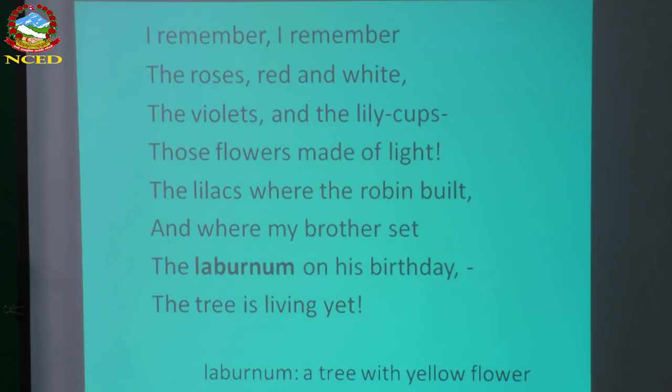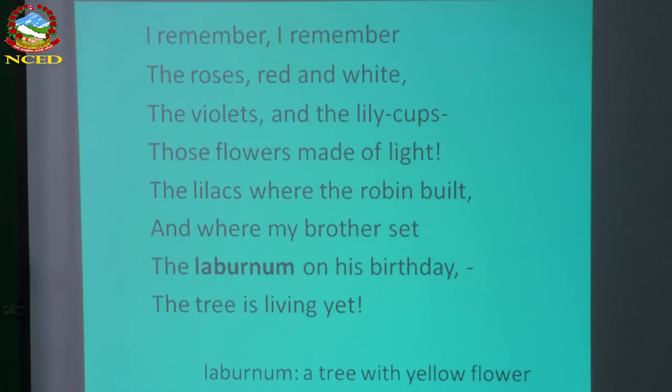Cups means the flower of lily is like, the center, the petals of the flower, curling back. This is lily cups. It looks like a cup. So these are the flowers. Those flowers made of light means light, colorful, beautiful flowers the poet talks about. And this is the stanza where the poet becomes a bit romantic, remembering those romantic days when he was young, when he was a boy.